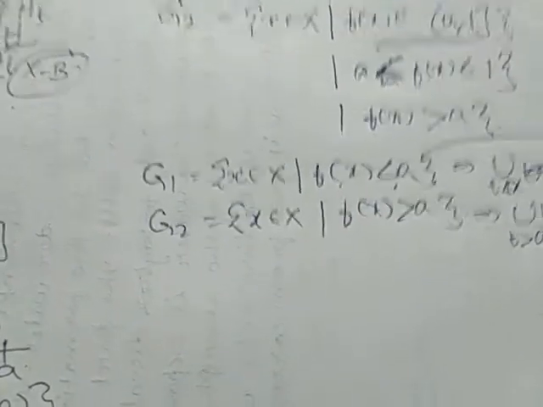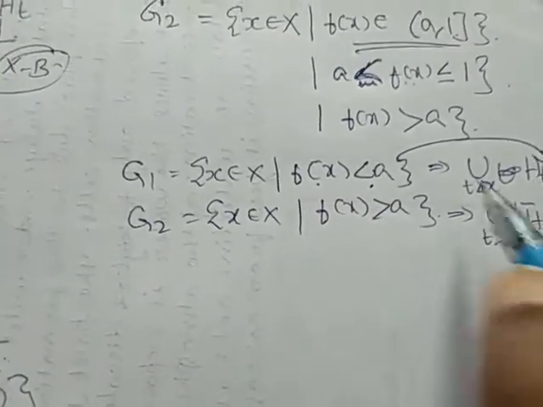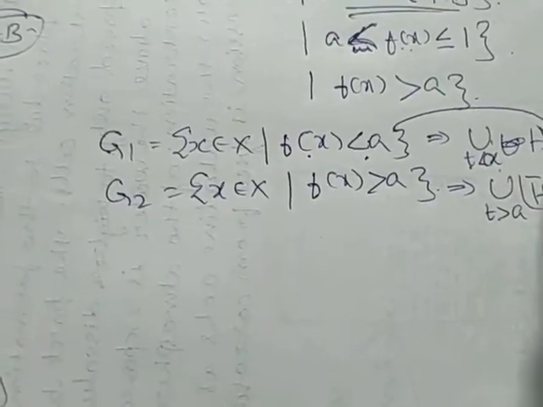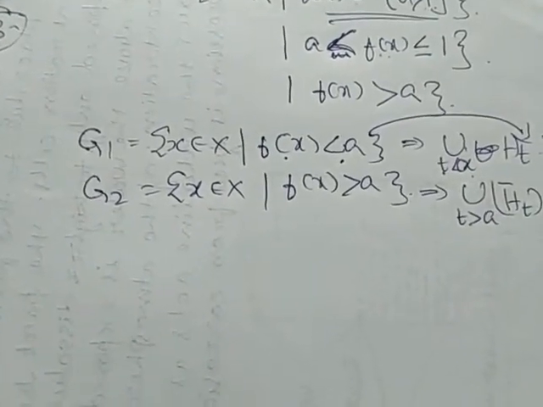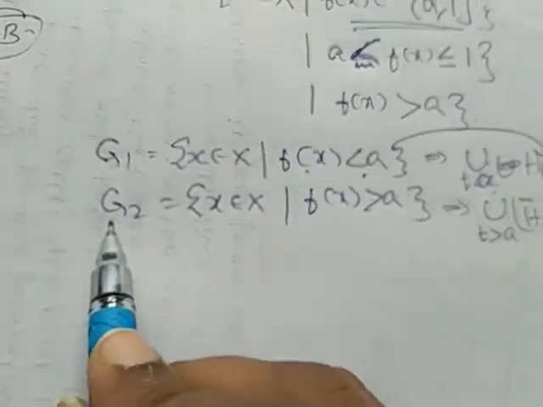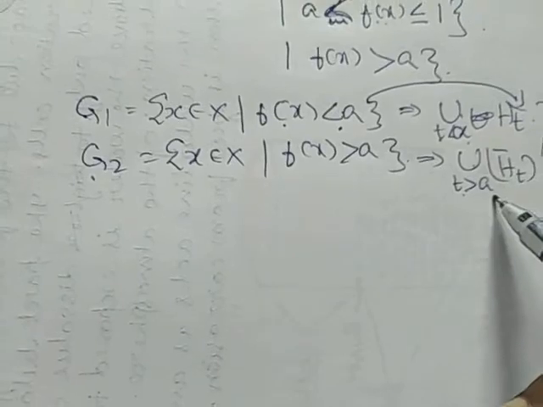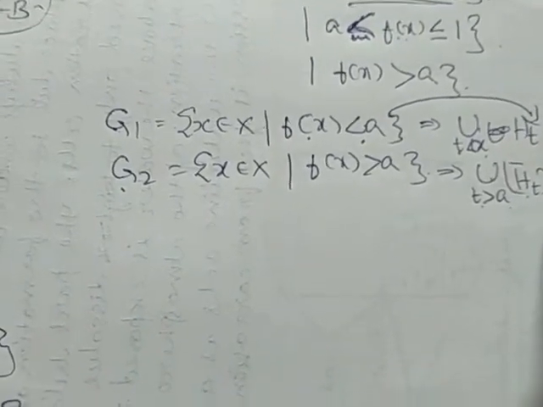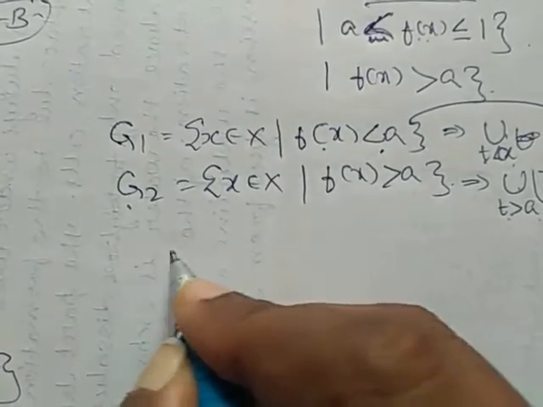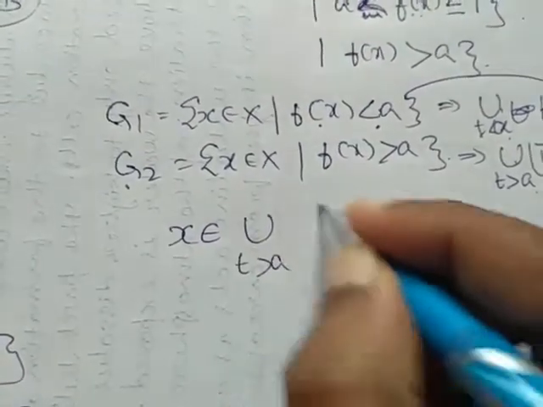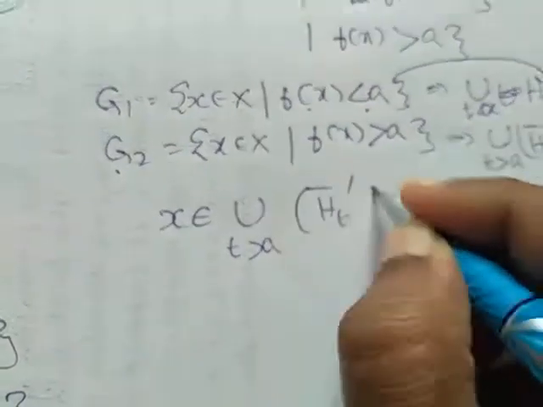In that way only we have defined it. So G1 is the union of t less than a of ht. Similarly, G2 is the union of t greater than a of ht closure, whole dash. This implies we will get x belongs to the union of t greater than a of ht closure, which is a subset of X.